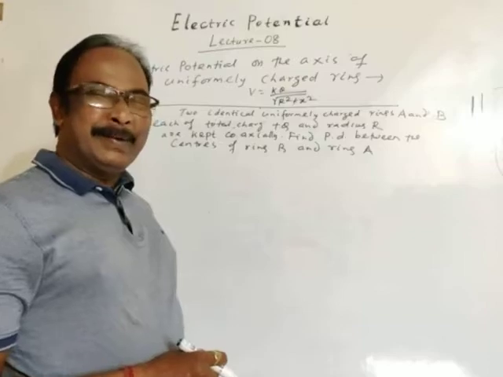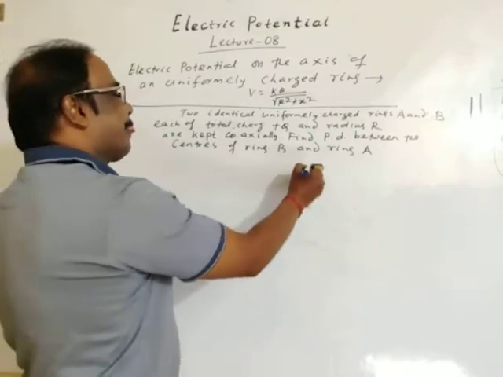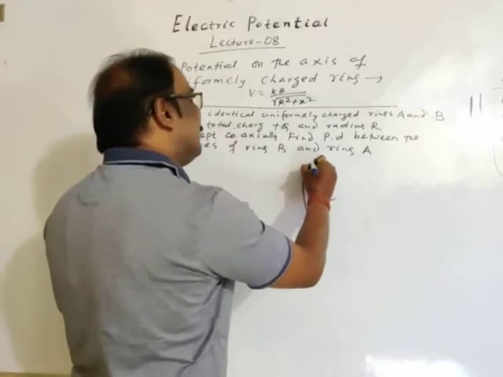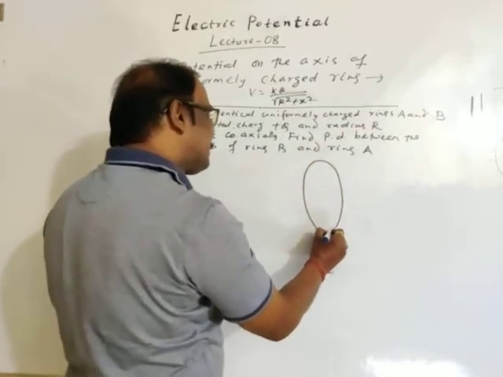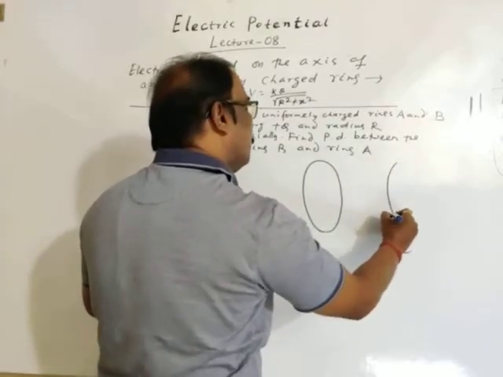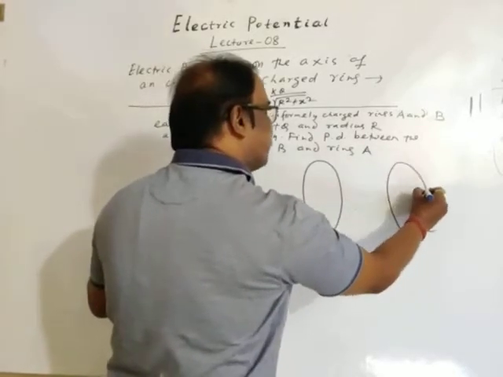Okay, very easy question. Let's draw or represent it. Let's consider these are the two identical rings.